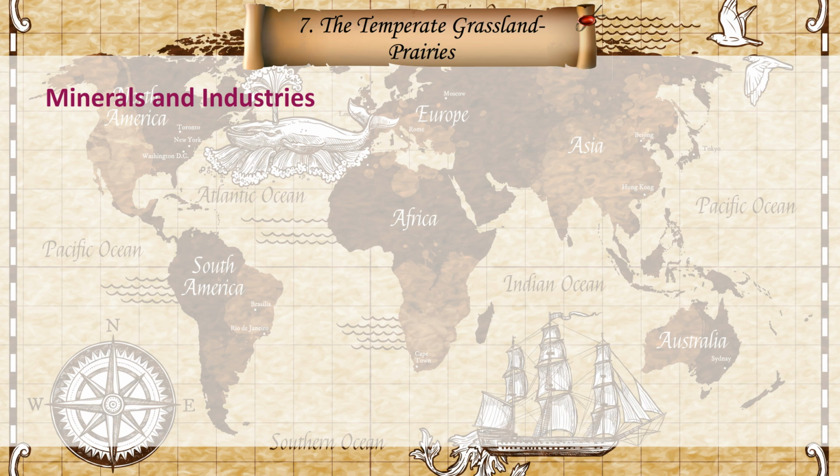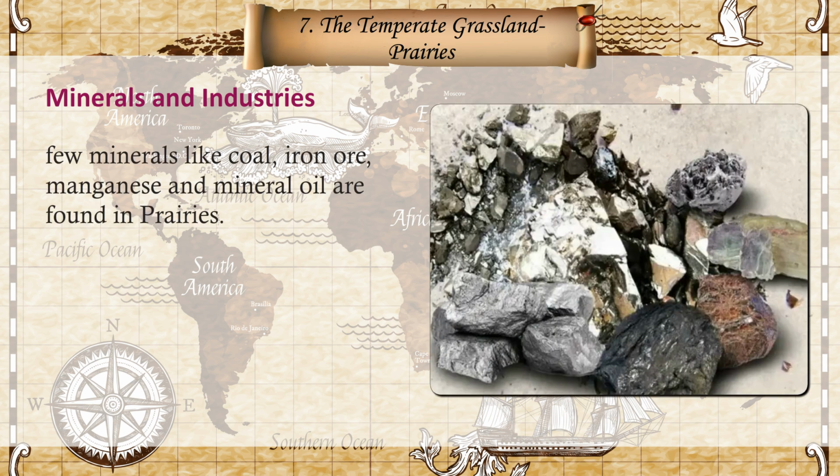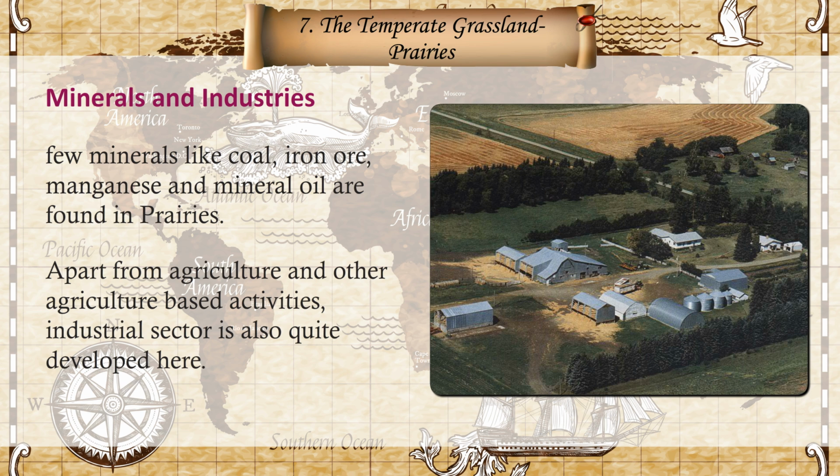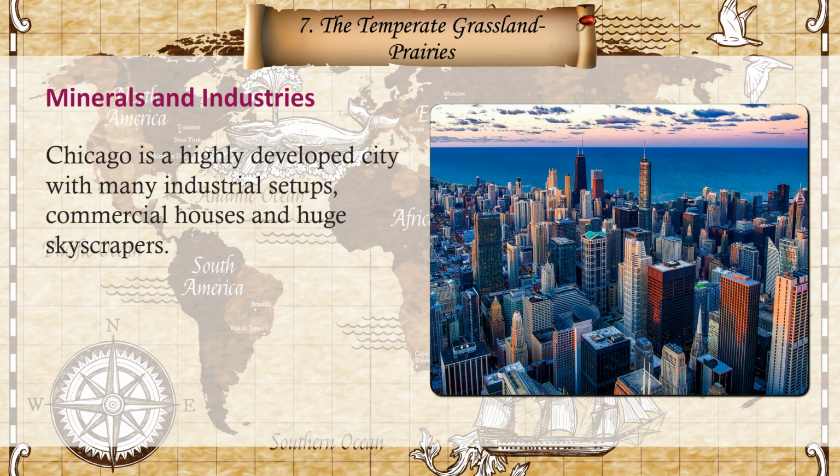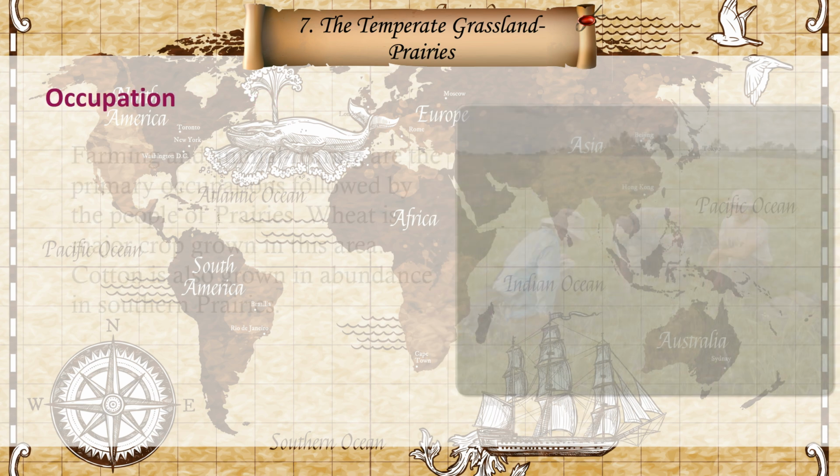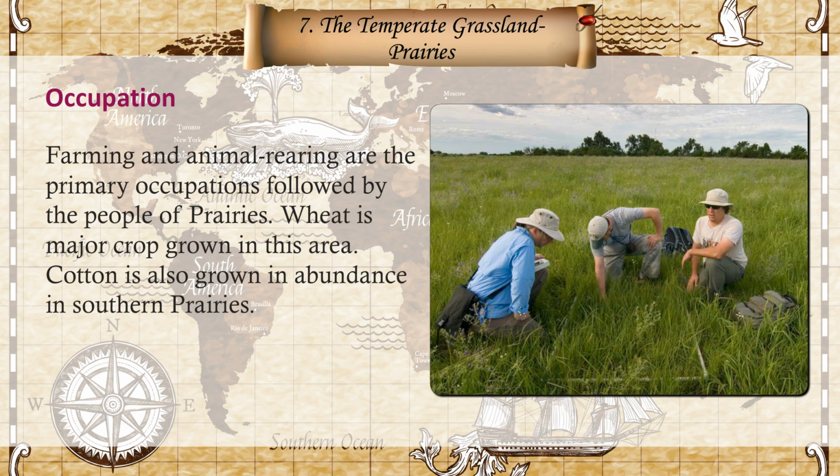Minerals and industries. A few minerals like coal, iron ore, manganese, and mineral oil are found in prairies. Apart from agriculture and other agriculture-based activities, industrial sector is also quite developed here. Chicago is a highly developed city with many industrial setups, commercial houses, and huge skyscrapers. Occupation. Farming and animal rearing are the primary occupations followed by the people of prairies. Wheat is the major crop grown in this area. Cotton is also grown in abundance in southern prairies.